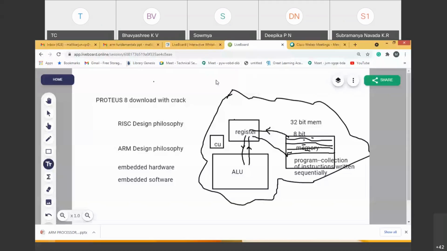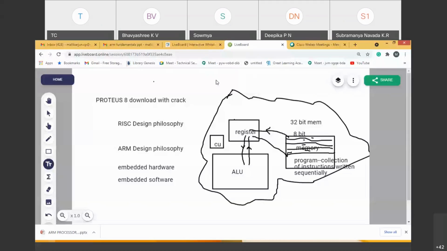LPC2148 is 32-bit. What is the ROM size? What is the RAM size? How many timers does it have? How many ADCs? How many DACs? How many watchdog timers? Those are all called specifications of LPC2148, which is an ARM microcontroller, an ARM7 TDMI example.